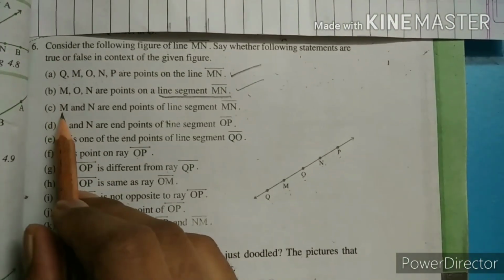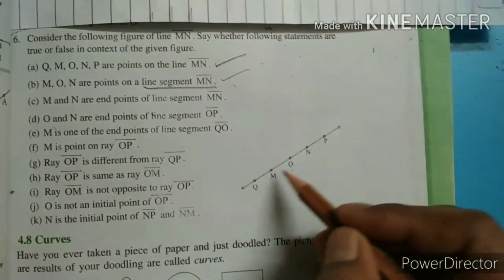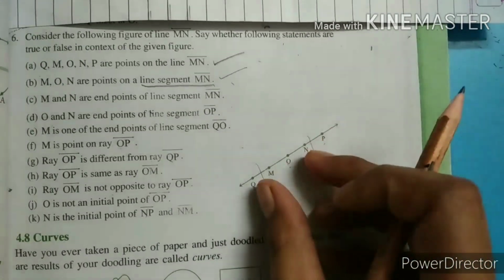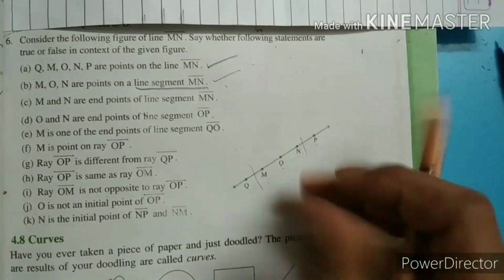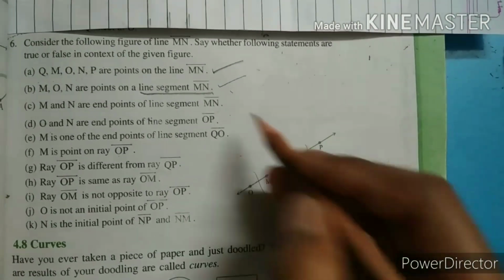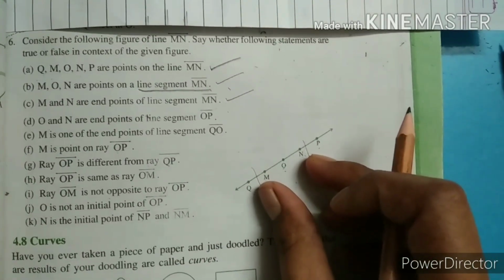C part, M and N are the end points of line segment MN. It means only this much they are talking about. M and N are the end points of the line segment. Yes, M and N are the last points of it, yes. We only have to check this section. They said line segment, it means we will check only this much section.